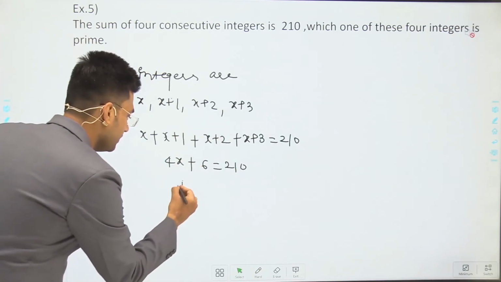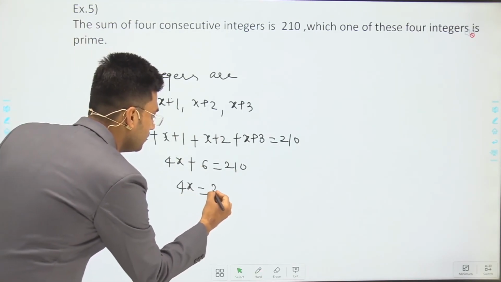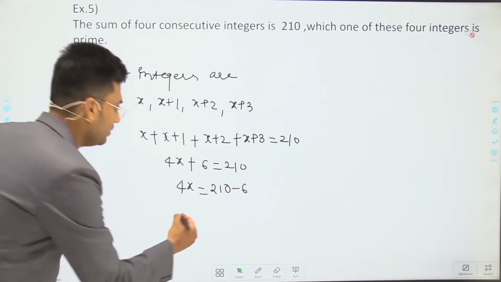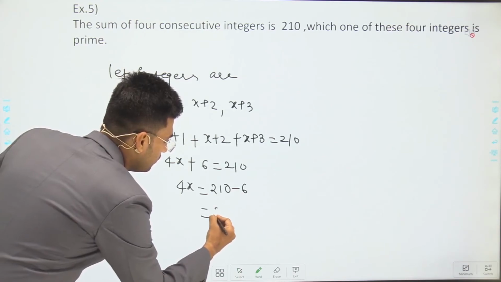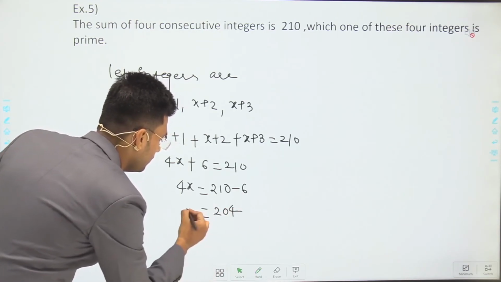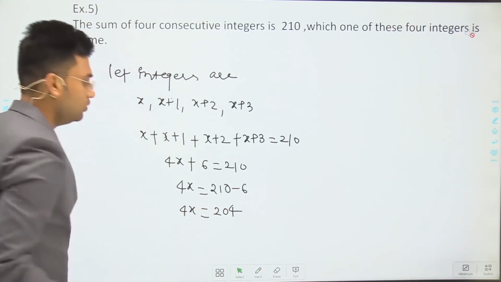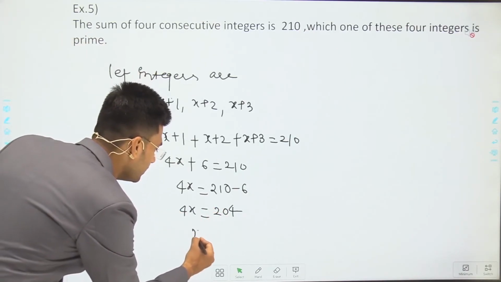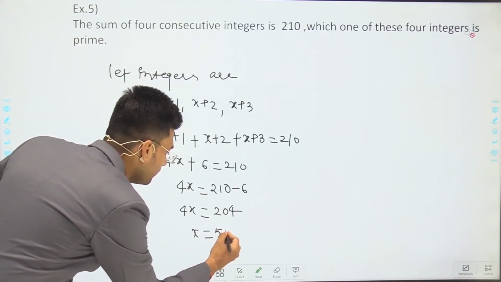It means 4x is equal to 210 minus 6, which is 204. 4x is equal to 204, so x is equal to 51.